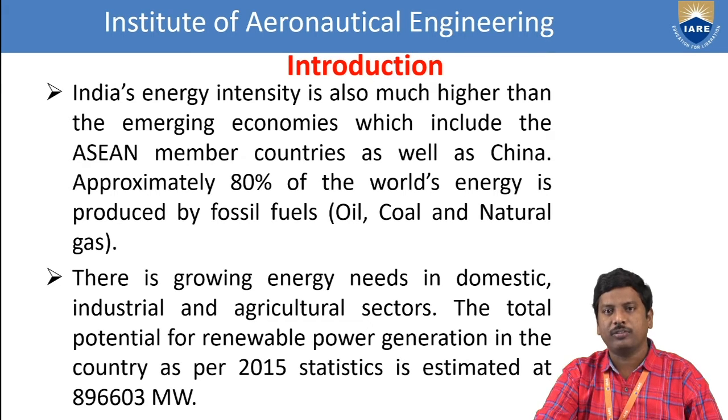What is the meaning of fossil fuels? The fuels which are obtained from plant or animal debris are available in the earth crust. These fossil fuels are mainly classified into three categories because of their physical state. For solid fuels, the best example is coal. For liquid fuels, petroleum and diesel. And for gaseous fuels, natural gas.